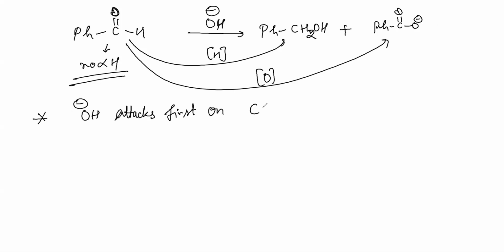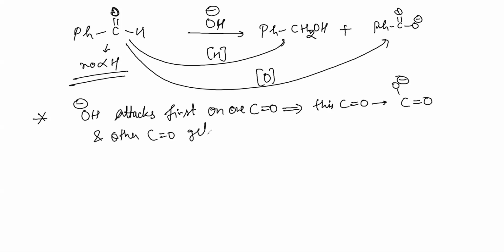It attacks on one C=O, and this C=O turns to COO minus. Wherever this OH minus attacks, that turns to COO minus. And the other C=O gets reduced.